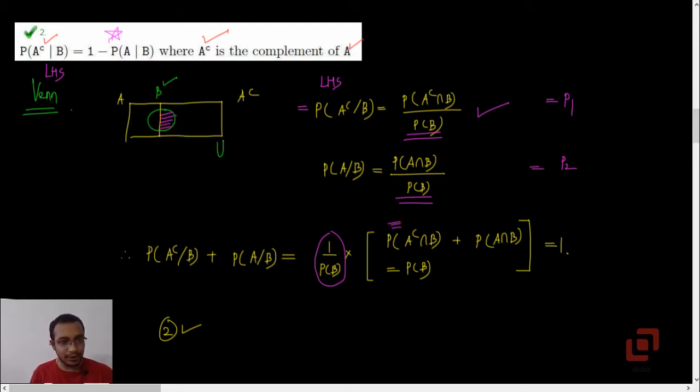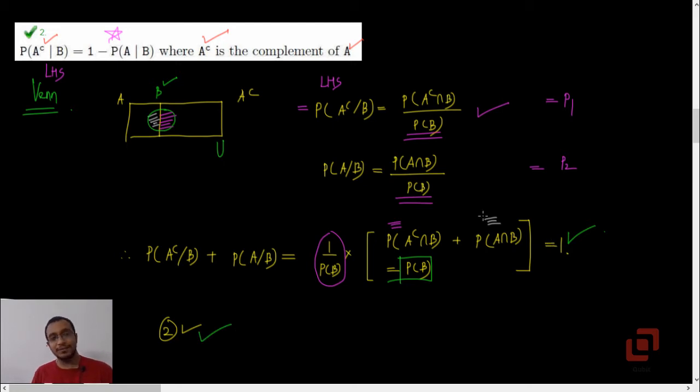Now let me use white color for probability of A intersection B, that is this one. So if you add these two, you will easily get probability of B. It's not very difficult to see that. And outside the bracket you are having 1 upon probability of B, implying that addition of the probabilities of A complement given B and A given B is 1, isn't it? So this confirms that option 2 is indeed the right option.